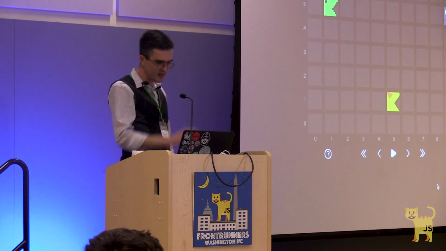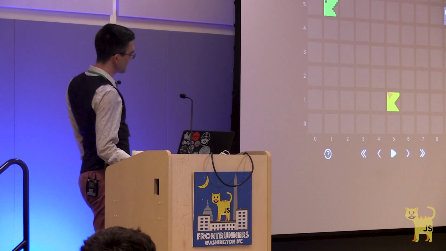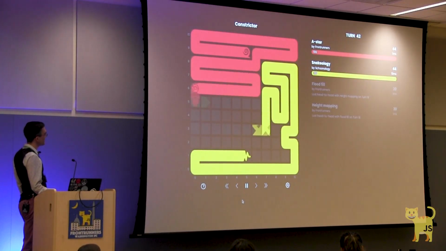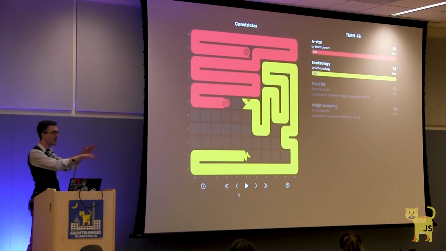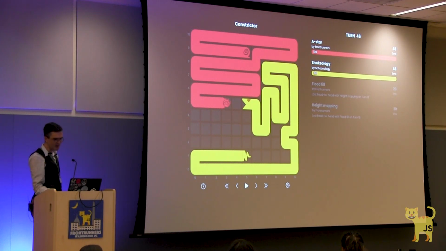Constrictor is a little different. There's no need to eat because your snake will just perpetually grow. Our design won't exactly thrive in this environment, especially because it's a completely different beast. You're worried about very different priorities. You're more worried about an effective use of space and not, say, finding food and avoiding your opponents.